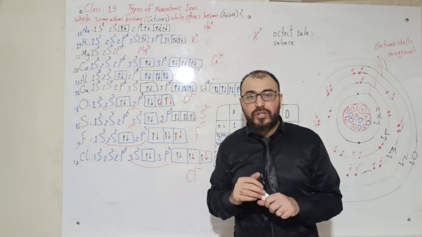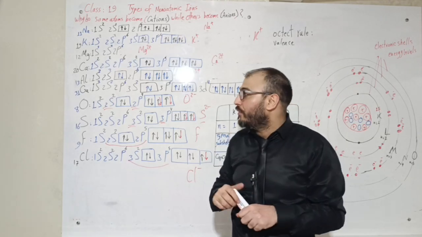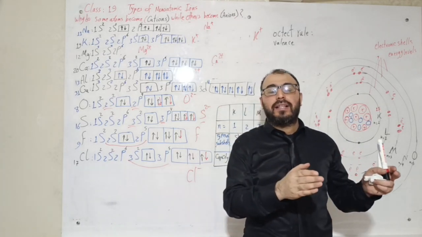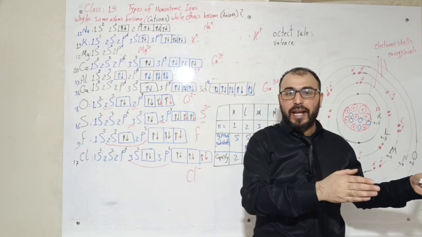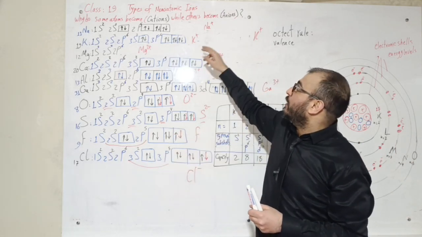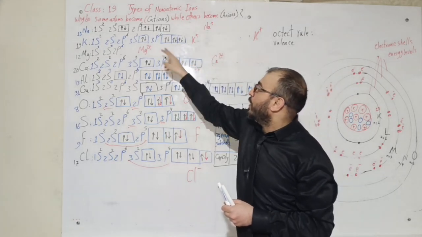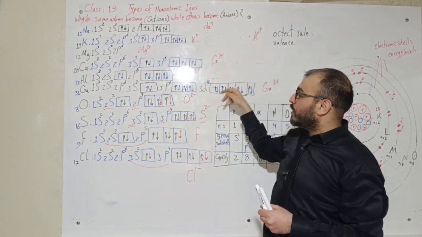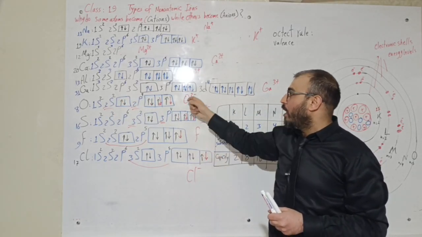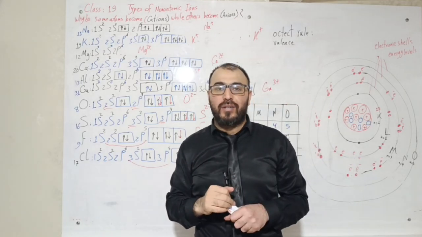After this explanation, my friend, I think that everything has become clearer and easier for us, and now we can say why some atoms become cations and why some atoms become anions, why some cations become +1 charged while others become +2, others become +3. For the anions, why some of them become -1 and why the others become -2.